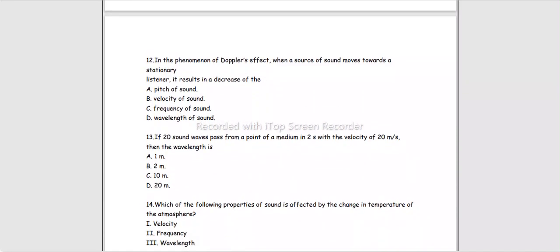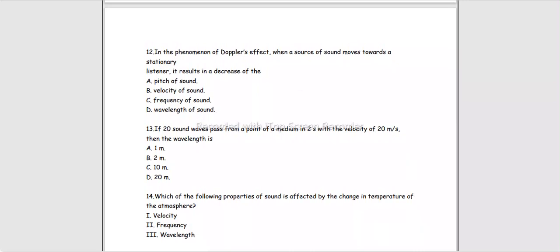In the phenomenon of Doppler's effect, when a source of sound moves towards a stationary listener, जब source listener की तरफ आ रही है, तो अभी हम पढ़ के गए थे जब waves आती है तो frequency और pitch increase हो जाती है, decrease हो जाती है। अब जब source listener की तरफ आ रही तो frequency and pitch increase हो जाएगी, but ये आपसे पूछ रहे हैं क्या decrease हो रहा है। और मुझे पता है अगर frequency increase हो रही है तो it is inversely related to the wavelength, right? Wavelength should decrease, wavelength of sound should decrease, right? Because the speed of sound is constant क्योंकि medium change नहीं हुआ, frequency और pitch तो increase हो रहे हैं, it is the wavelength which should decrease.